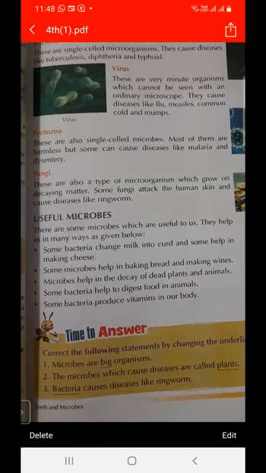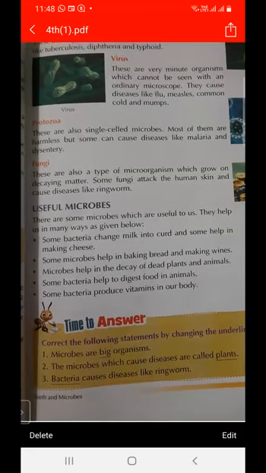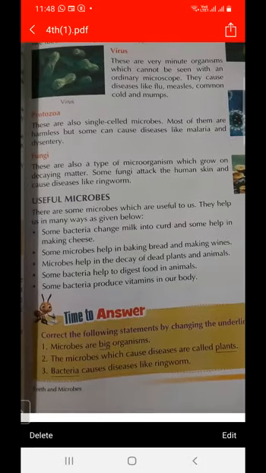Some microorganisms are useful and some are harmful. What are harmful microorganisms? The microorganisms that are harmful for us are called harmful microorganisms, and those that are useful to us are called useful microorganisms. So how are they useful? Some bacteria change milk into curd, and they produce vitamins in our body.